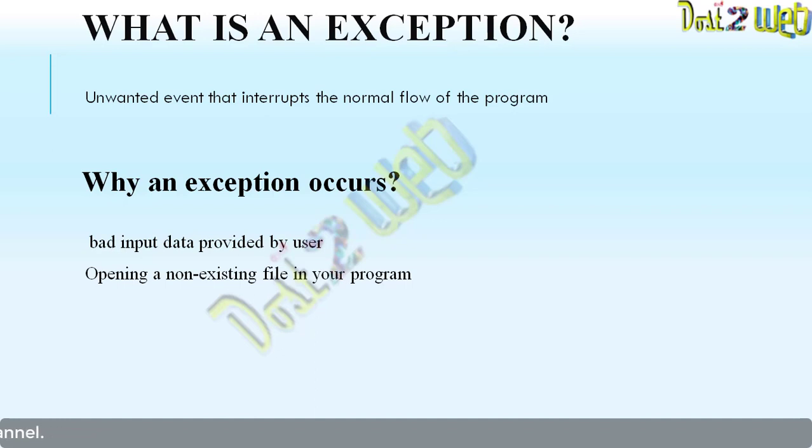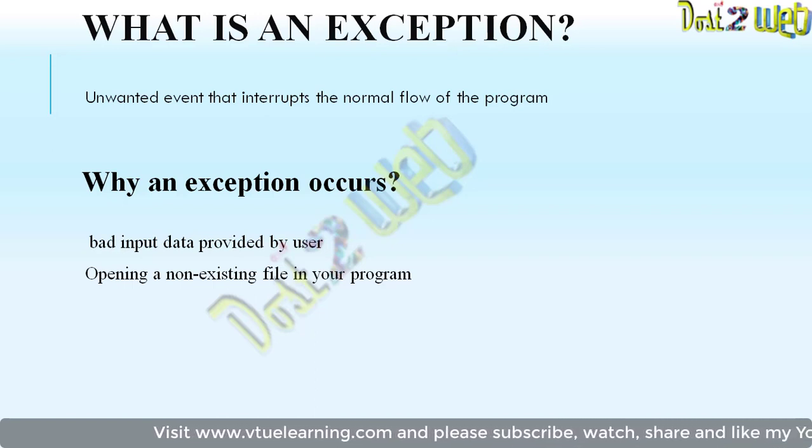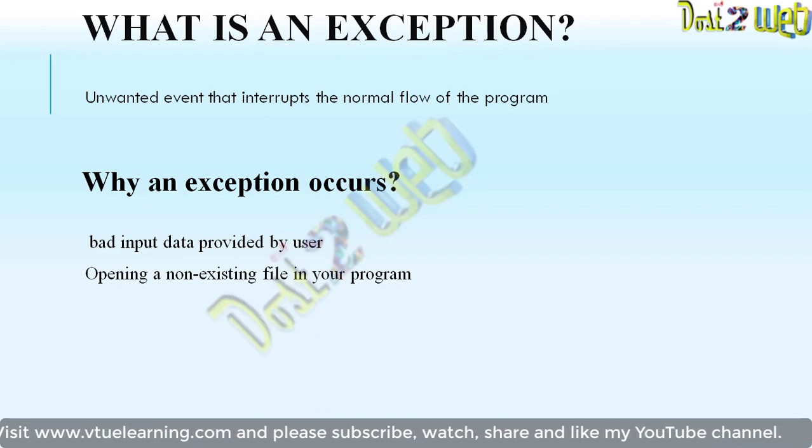Opening a non-existing file in your program, right? You are writing a program and you want to open a file. Suppose, in another way, in your PC you are searching for a file, some movie file. You remember that you have kept it, but when you search it is not existing, but you are still searching for where that file is.